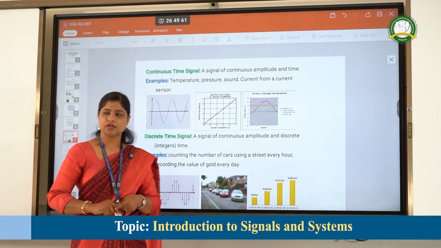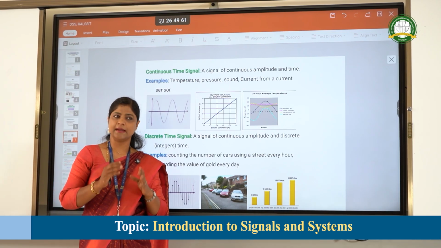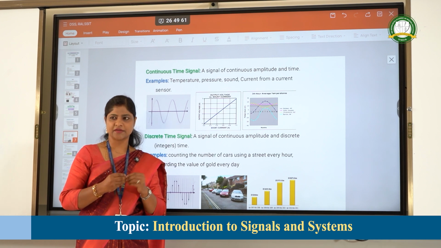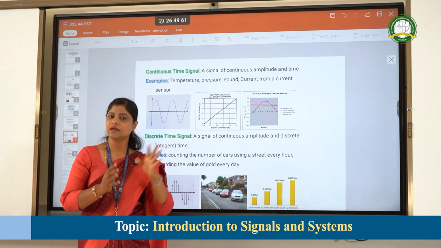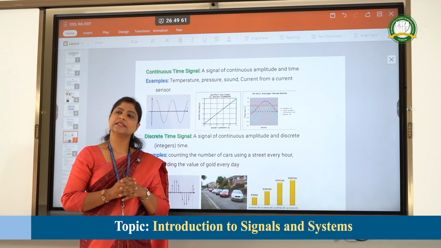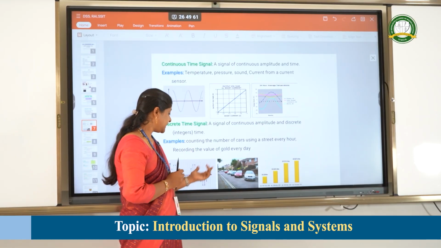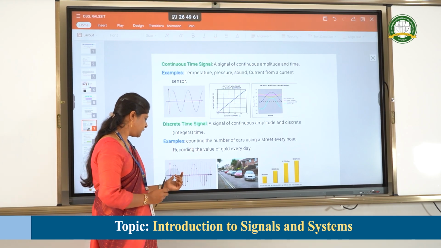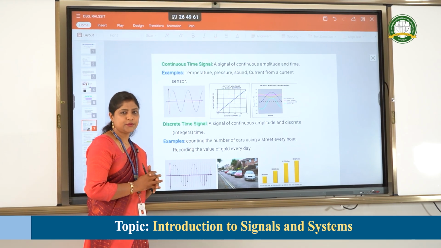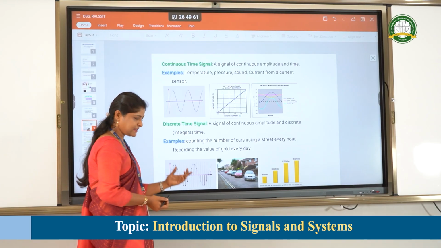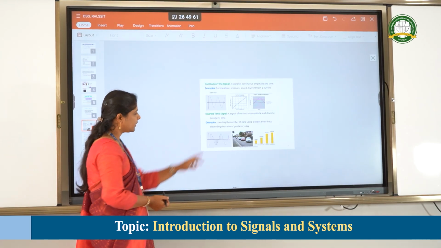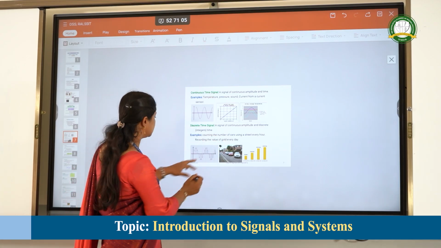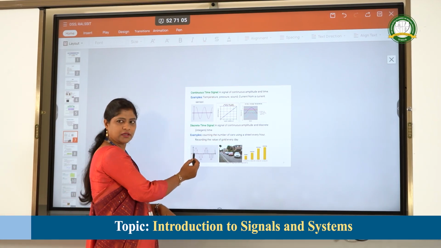So, as in the continuous time signal, the amplitude is present in all the intervals of time. You take whatever fraction of time, and if you check, there is an amplitude for it. But in discrete time signals, we can see that it is not present in all the intervals. Only at discrete intervals can we see that there is an amplitude present. See the example in this figure.